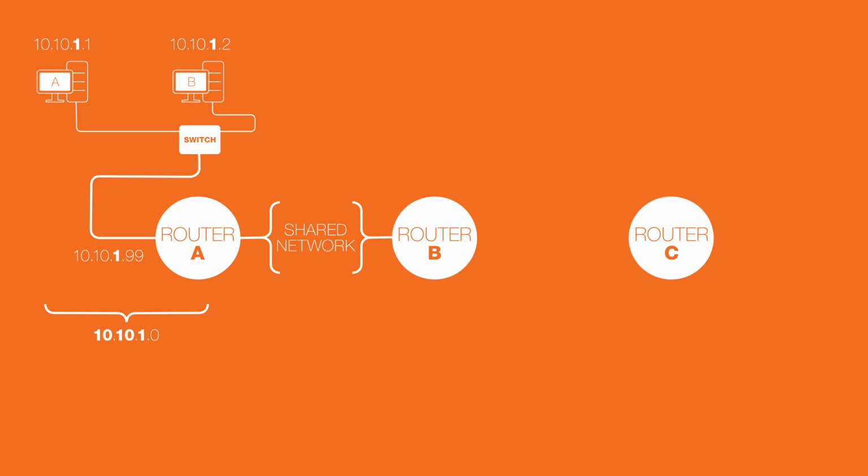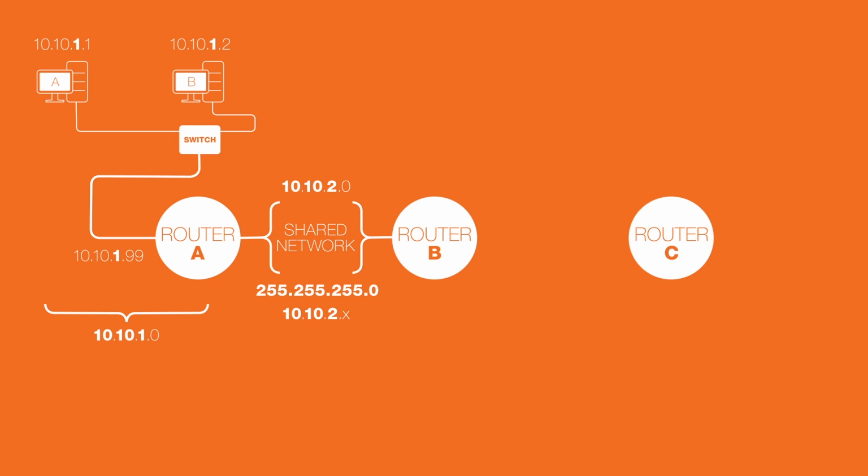The network identifier would be 10.10.2.0 if the subnet mask was 255.255.255.0. And all devices on that network would need an IP address starting off with 10.10.2. The last octet would be the host octet.